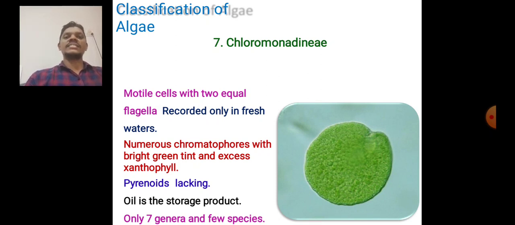Then the Chloromonadineae. The motile cells have two equal flagella, and they are recorded only in fresh waters. The numerous chromatophores are bright green, with an excess of xanthophyll. Pyrenoids are lacking, and oil is the storage product. There are only 7 genera and a few species.